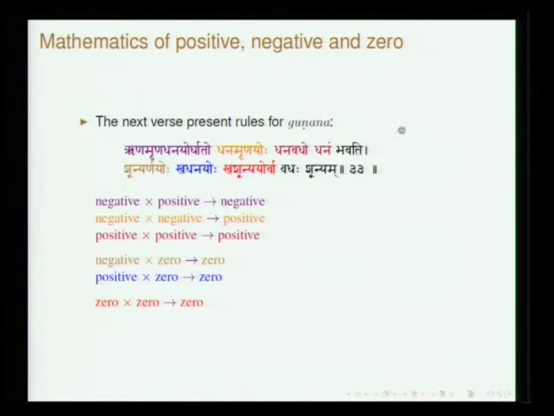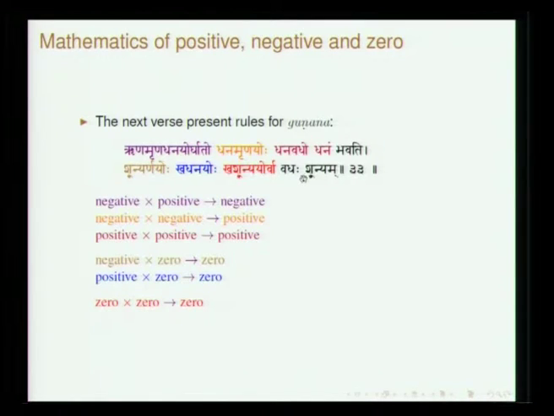Then the gunana, so, rinam rinam dhanayoho ghataha, dhanam rinayoho. So, rina is negative, and if you have negative into negative, that will be positive. See, dhanam will be the resultant if you deal with two negatives. So, here it is gunana. All those things have been stated, and if you look at the last part of this verse, kha